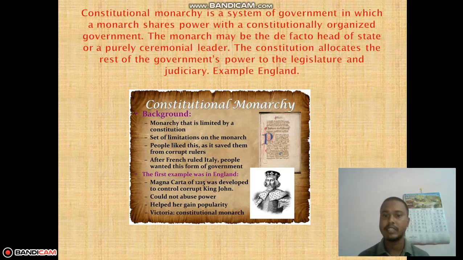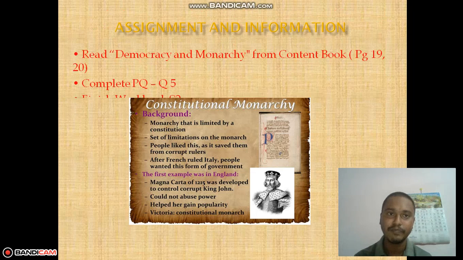And then this happened. But these kings' sons, daughters, these monarchs, these royal families are not gone. They are there, but now they do not have the full power. They only have limited power, in the sense of ceremonial leaders. They are only there at functions and all, but they are not the ones who can do everything. The main power is the government. So I hope you like this extra knowledge and you can do more research by yourself also. And if you have any problem, you can always reach me.